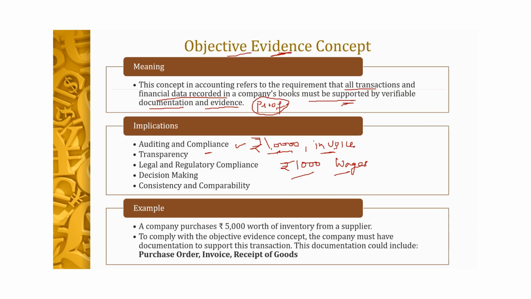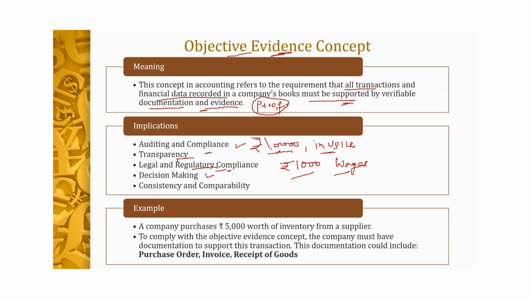Again, it will ensure transparency. It will ensure that transactions are there and of course there is a documentary evidence for those transactions. It will also help us in legal and regulatory compliance. That law requires that each and every transaction is to be recorded properly and it should be supported by documentary evidence, right? So this objective evidence concept helps us in regulatory compliance. It will help us in taking various kinds of decisions also, because if we say that there is a documentary evidence for each and every transaction, that means our transactions are authentic.